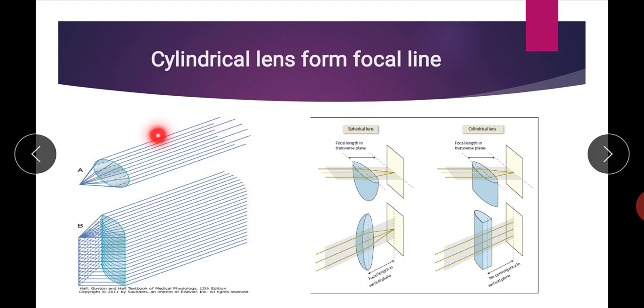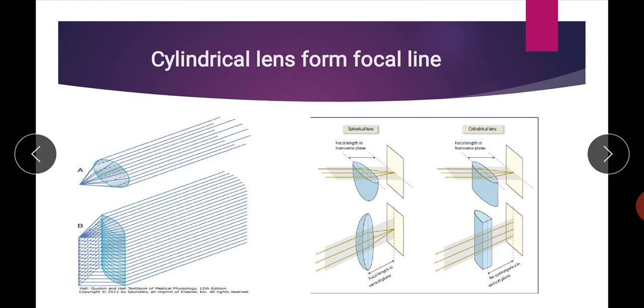All the parallel light rays, when they pass through the biconvex spherical lens, converge in all planes of the lens and form a single point known as the focal point. But in a cylindrical convex lens, the refraction is different in different planes.